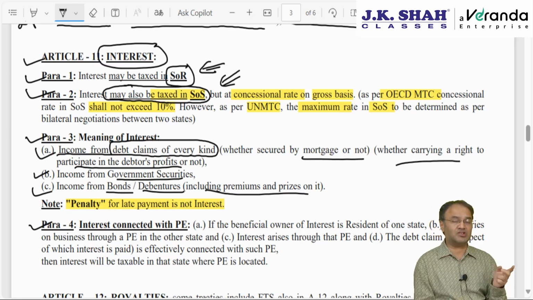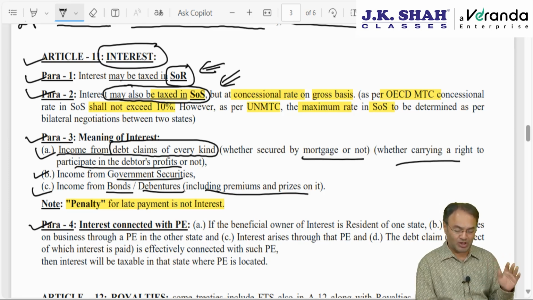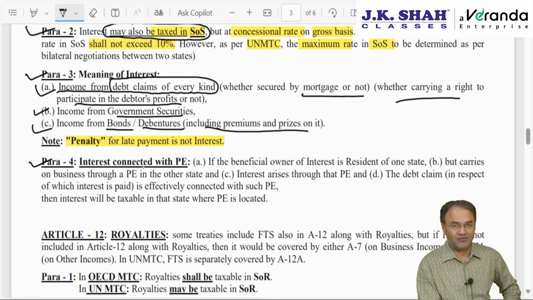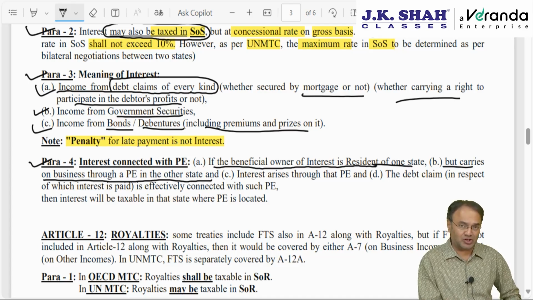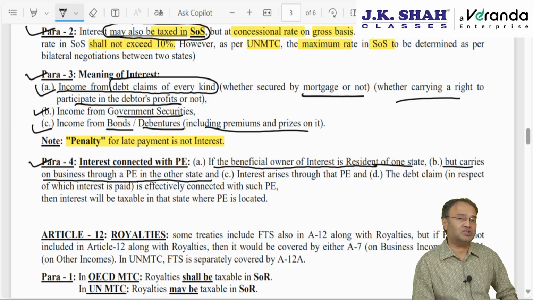Neither in the state of residence nor in the state of source will it be taxable, but in the state of permanent establishment. So it is described in terms of 4 conditions in para 4. Interest earned through PE: if the beneficial owner of interest is a resident of one state but carries on business through a PE in the other state.